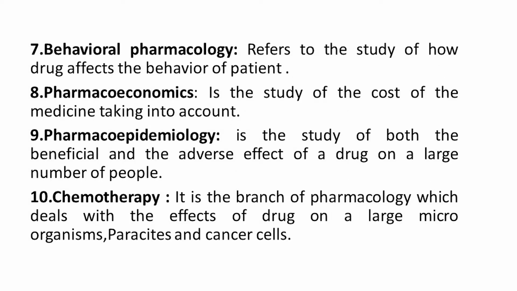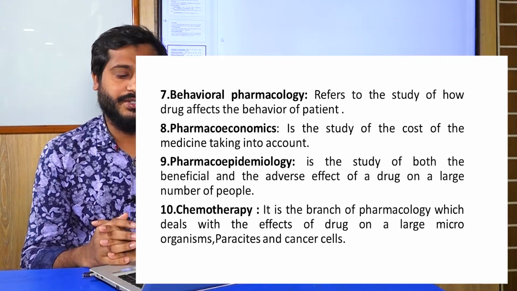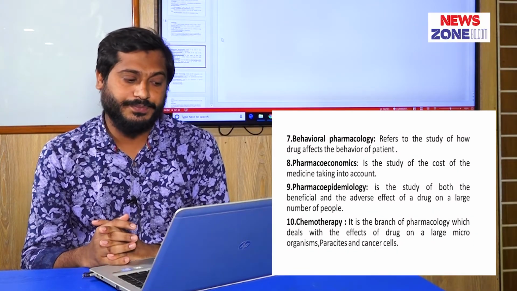Another newer branch is behavioral pharmacology. It means the study of how a drug affects the behavior of the patient, also called psychopharmacology. Another newer branch is pharmacoeconomics. It is the study of the cost of a drug or medicine, taking that into account. Pharmacoepidemiology is another newer branch of pharmacology. It is the study of both the beneficial and adverse effects of a drug on a large population.